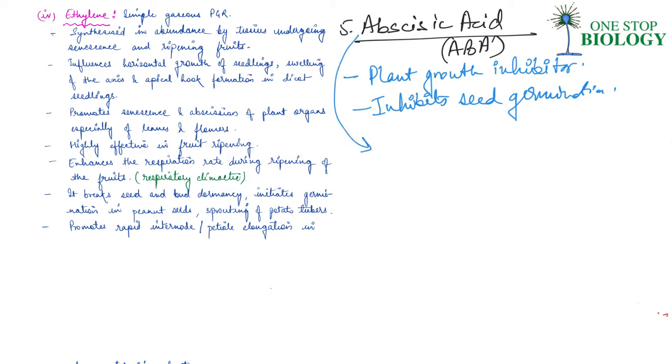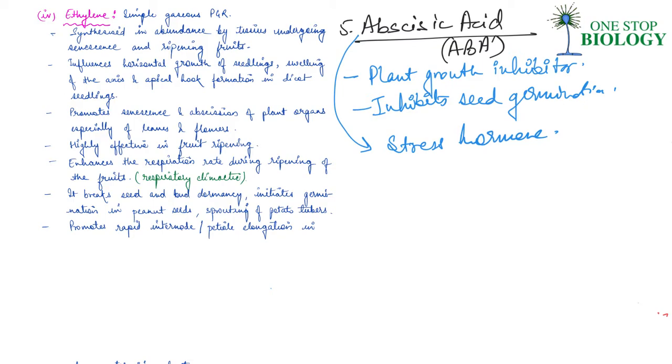And that is why it is known as the stress hormone as well, right? Apart from that, it plays an important role in seed development, maturation, and dormancy. By inducing dormancy, it helps to withstand desiccation and different types of stress factors which are unfavorable for growth.